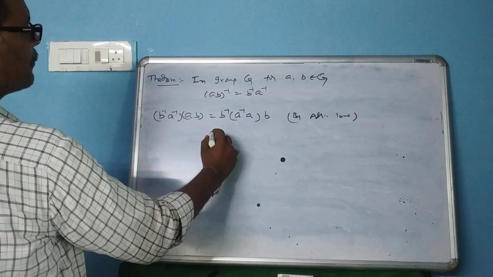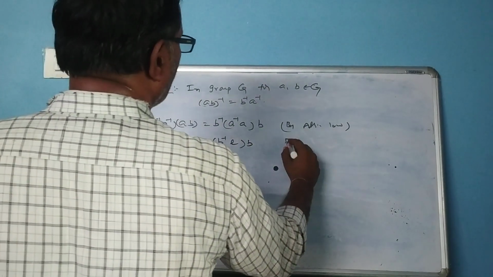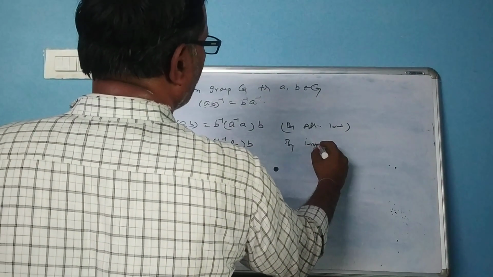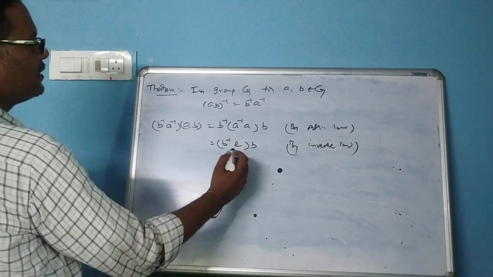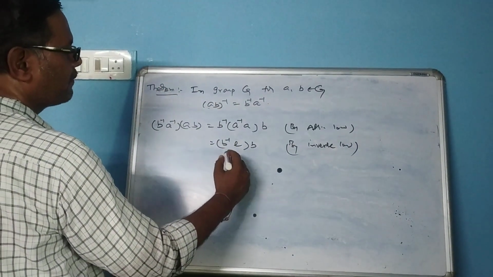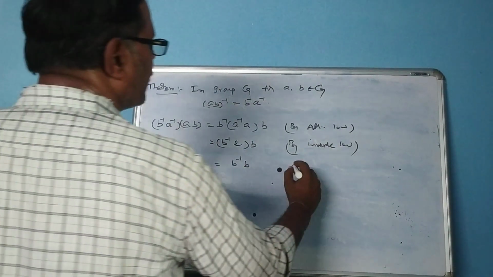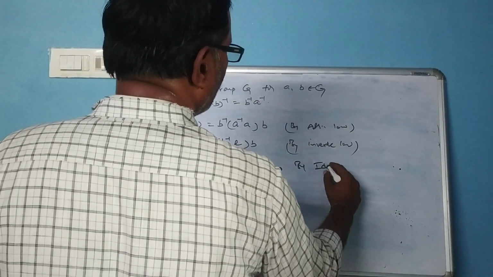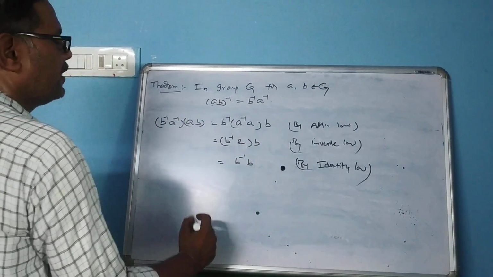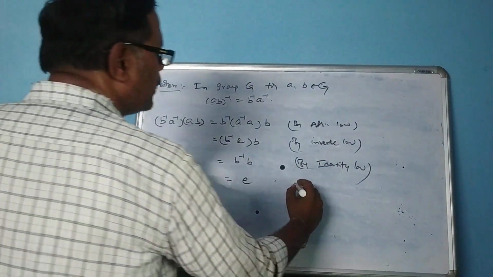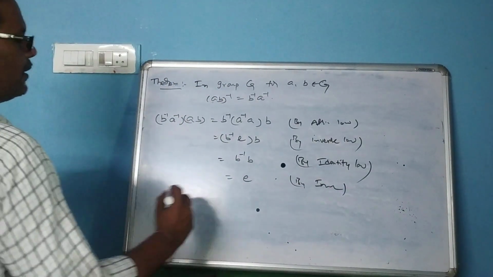Similarly, by the inverse law, a inverse a = e. Then b inverse into e is b inverse, by the identity law. And b inverse into b is e, again by the inverse law. This is number 2.